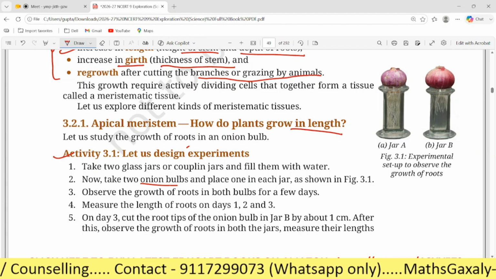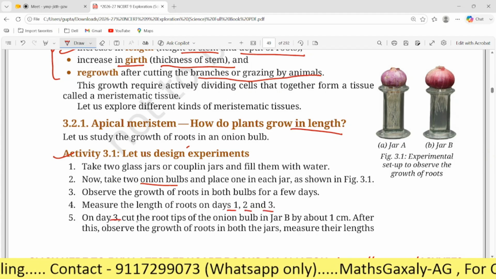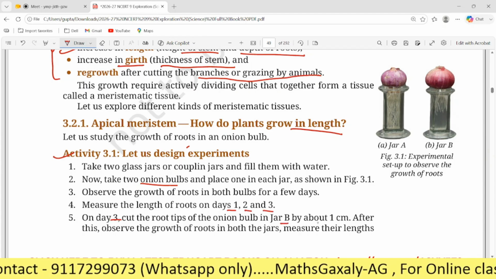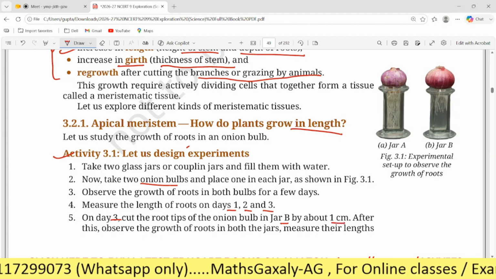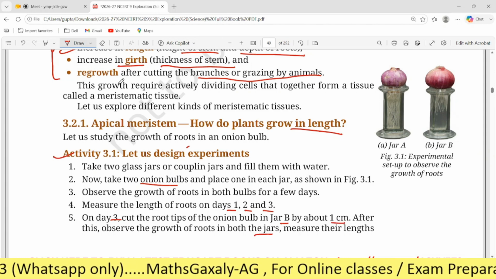Measure the length of the root on day 1, 2 and 3. On day 3, cut the root tips of the onion bulb in jar B by about 1 centimeter. After this, observe the growth of roots in both the jars and measure their lengths.